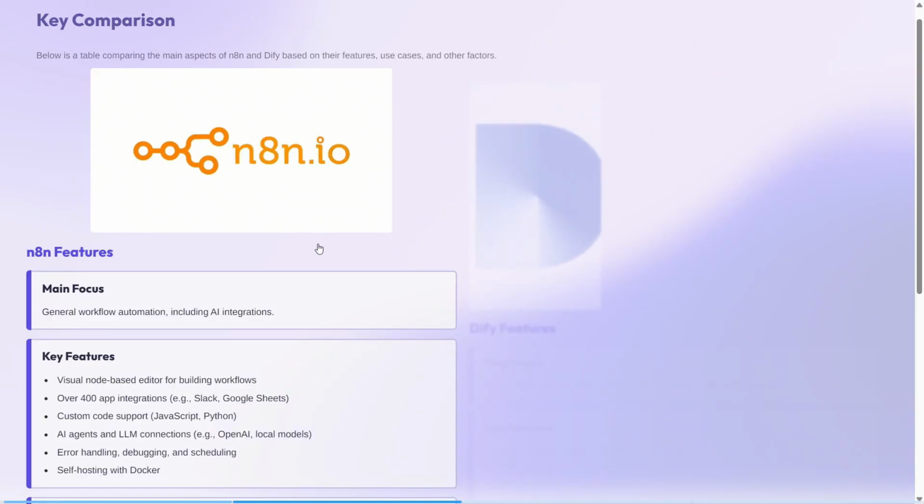Now let's jump into key comparison. n8n's main focus is general workflow automation, including AI integration. Its features include a visual node-based editor for building workflows, over 400 app integrations, for example Slack, Google Sheets, etc. Custom code support like JavaScript and Python, AI agents and LLM connections, for example OpenAI, local models. It also has error handling, debugging, and scheduling, and self-hosting with Docker.